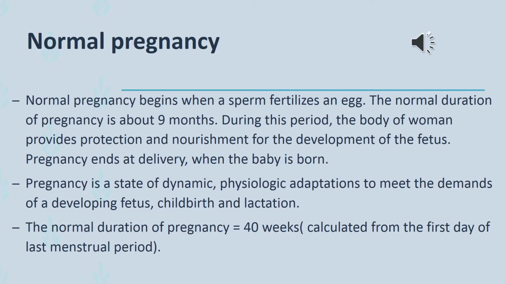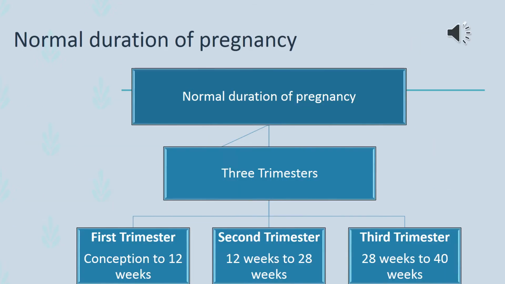The normal duration of pregnancy is 40 weeks. This is calculated from the first day of the last menstrual period. This means the normal duration of pregnancy is considered as 9 months or 40 weeks, which was already discussed earlier.